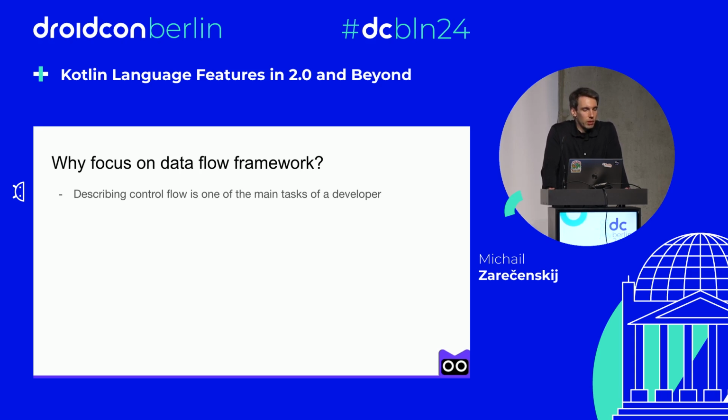And we believe that describing control flow is one of the main tasks of a developer. And we are working with data more and more, and we like to provide a more concise syntax to inspect and describe conditions. And this improves readability of the code, which is usually more important than writing code because we read code way more often than we write it. And in many cases, it also removes layers of nesting.